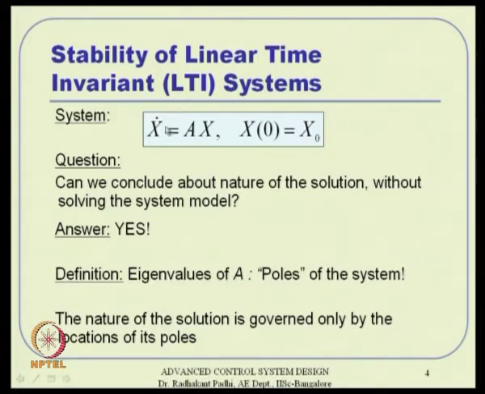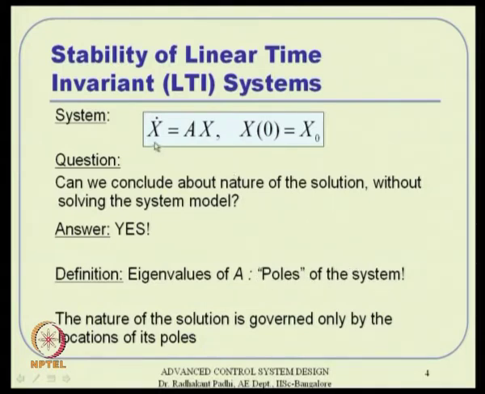Okay. So, if you just know the A matrix, which we are assuming is a time invariant matrix, obviously like a constant matrix actually, we can evaluate the eigenvalues, and the system stability nature is all hidden in the eigenvalues of the matrix actually. And these are also called poles of the system.